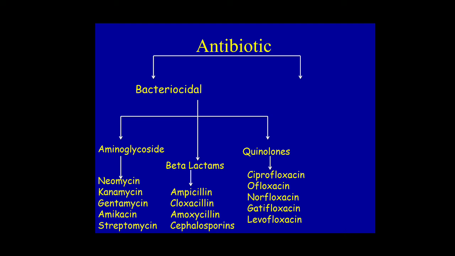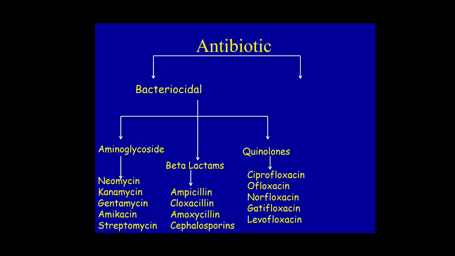They are bactericidal drugs, and the quinolones are ciprofloxacin, ofloxacin, norfloxacin, gatifloxacin, levofloxacin. So these floxacins are quinolones. So friends, we have seen the different bactericidal drugs.